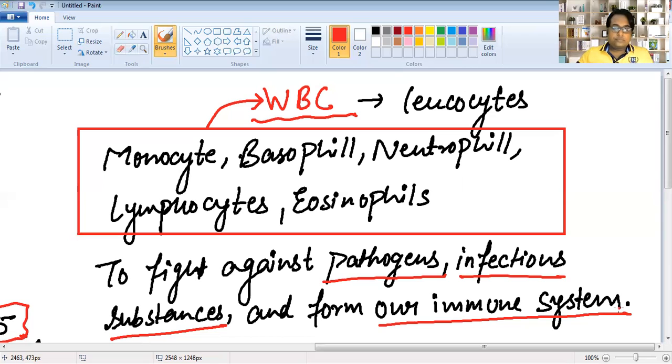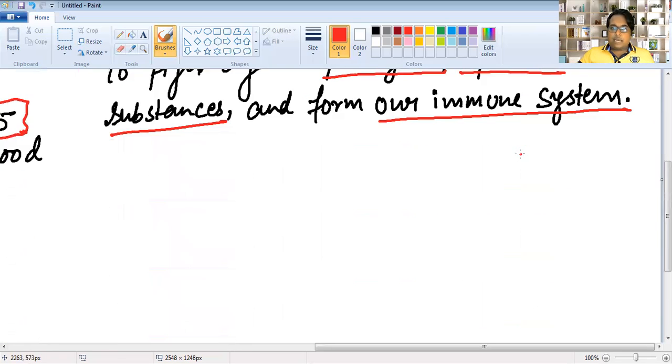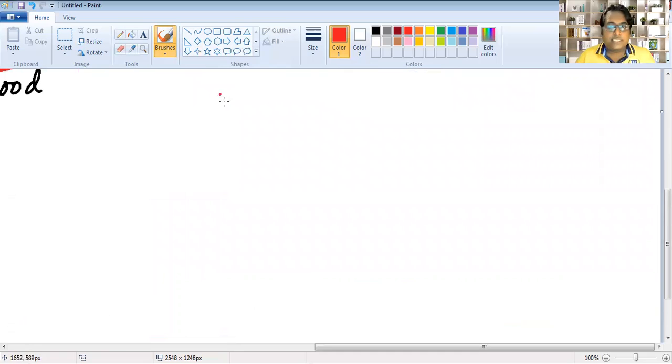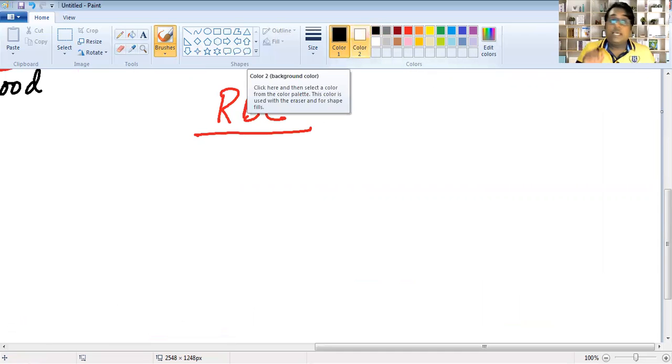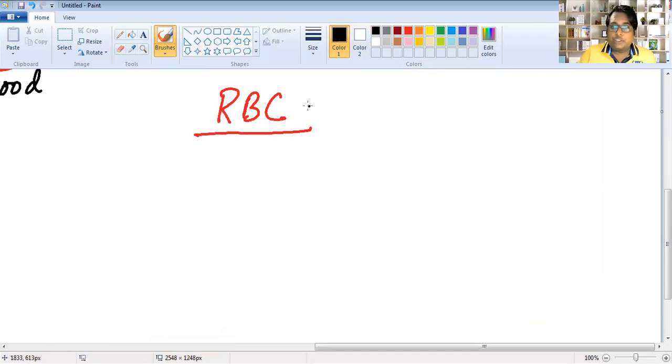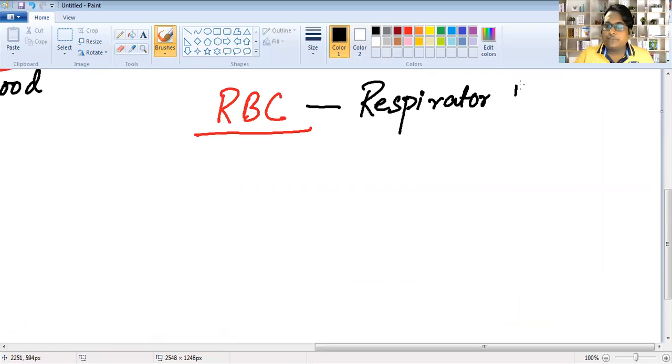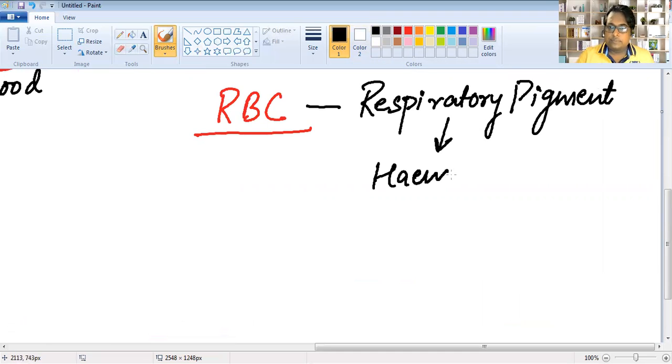Okay, next we talk about RBC, red blood corpuscles. As you know, RBC contain a respiratory pigment, and this respiratory pigment is called hemoglobin.